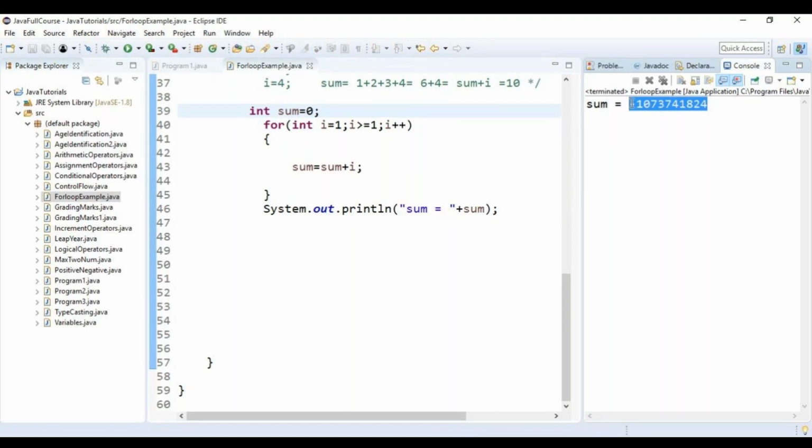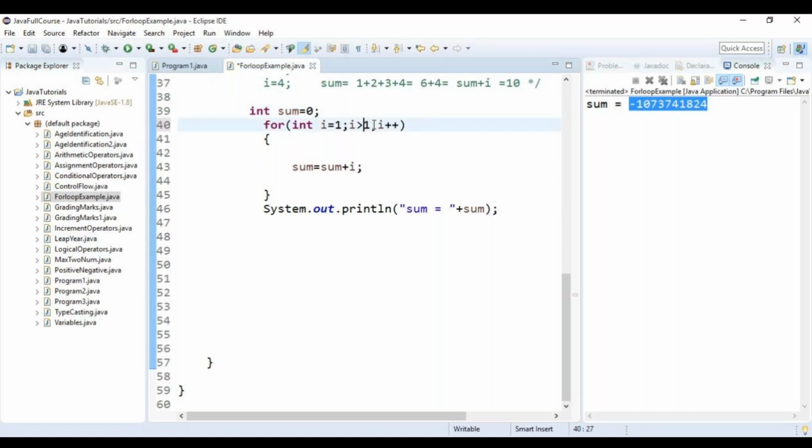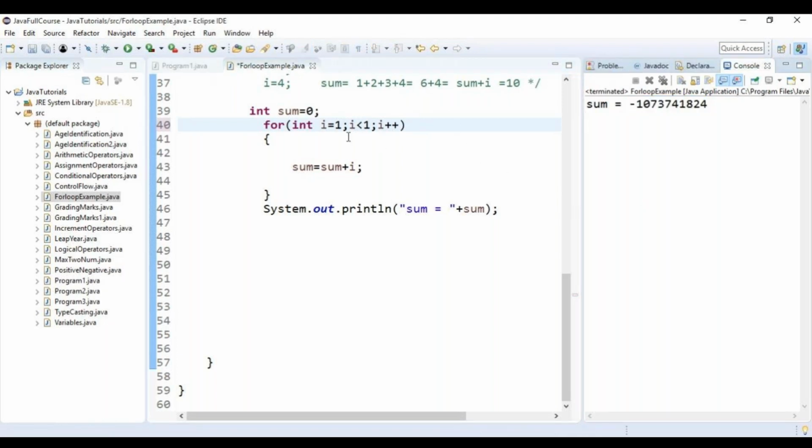Actually, this is not a correct answer. So whenever you're giving a condition, please make sure that you give a proper valid condition. Like even I less than 1, do you think it will satisfy it? What happens? It will not even enter into the loop because the condition is not satisfied.